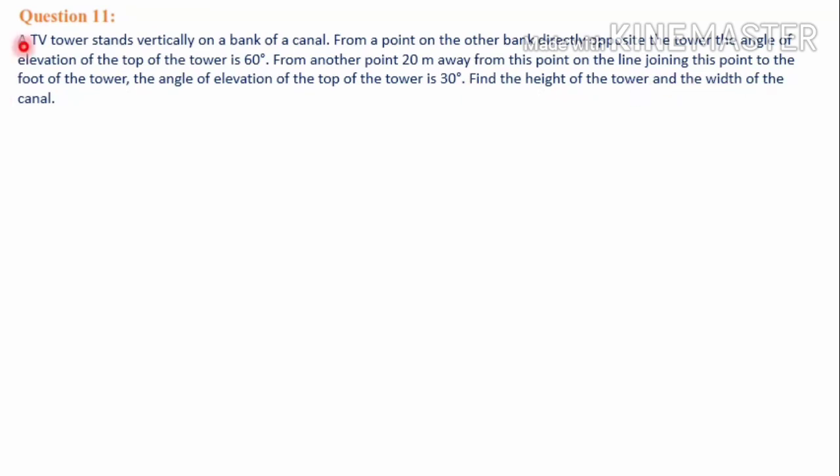Let's go through the question once again. A TV tower stands vertically on a bank of a canal. There is a canal and there are two banks, and in one bank there is a TV tower, and on another bank a person is standing, and he is looking at the top of the TV tower at an angle of 60 degree. From that point he is moving backward 20 meter and reaching a particular position, and at that position he is looking at the top of the tower at an angle of 30 degree. We have to find out the height of the tower and the width of the canal.